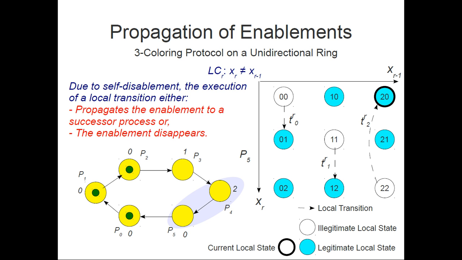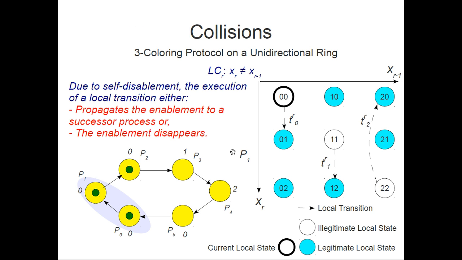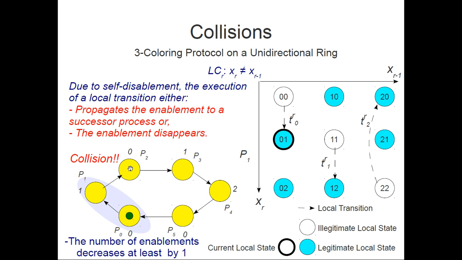A computation or an execution can be seen as propagation of enablements, and the number of enablements never increases. It either remains the same or decreases. And one other reason for decreasing is what we call a collision. So if this process executes, it will lose its enablement, and its successor lost its enablement too. So the number of enablements in the ring during any computation either remains the same, decreases by 1, or decreases by 2 at most, if just one process executes at a time.